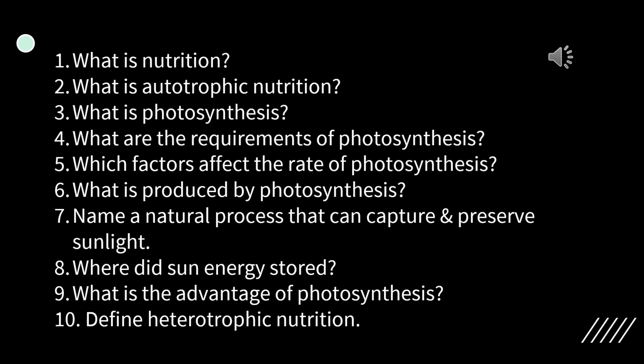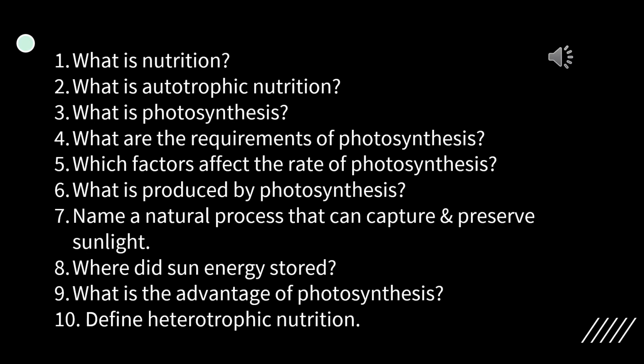Now, first question is, what is nutrition? Answer: the process by which an organism takes in food and uses it to produce energy to carry out vital activities is called nutrition. Second question is, what is autotrophic nutrition? Autotrophic nutrition is a type of nutrition in which organisms make their own food from inorganic substances obtained from the environment. Such organisms are called autotrophs.